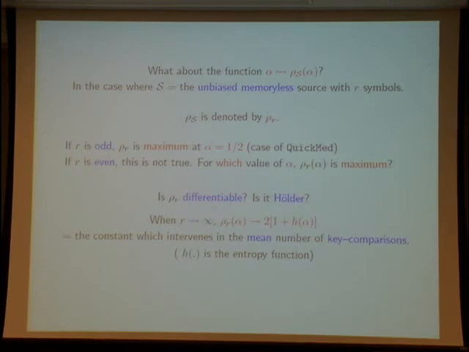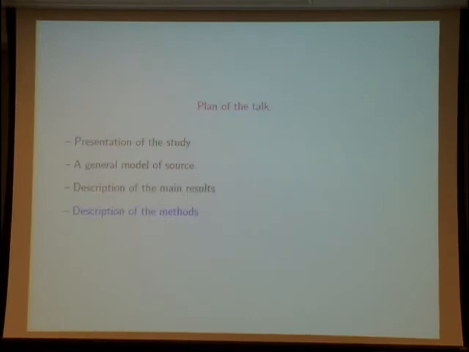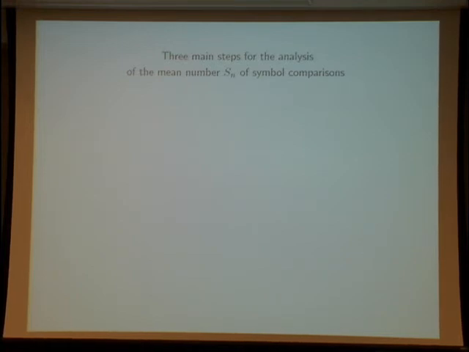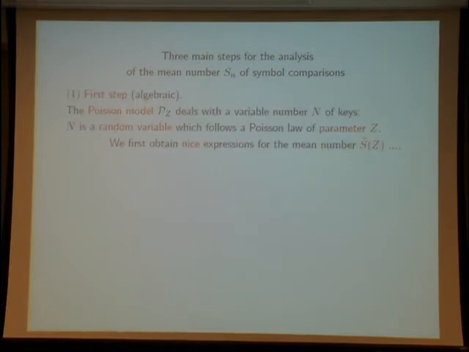Okay. And now I spend just 10 minutes on the description of the methods. So there are 3 main steps for the analysis of the mean number of symbol comparisons. The first step is algebraic.